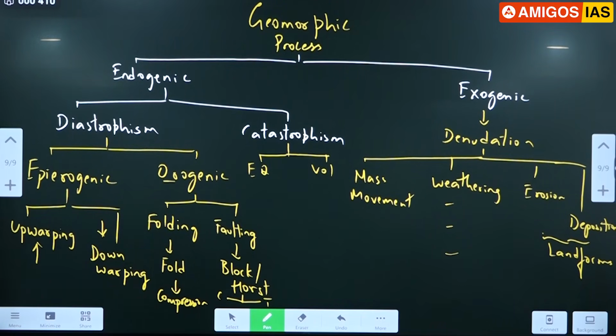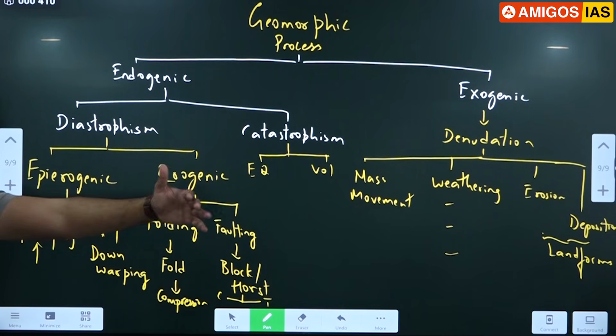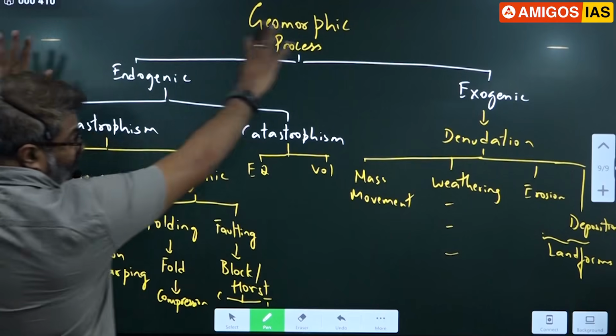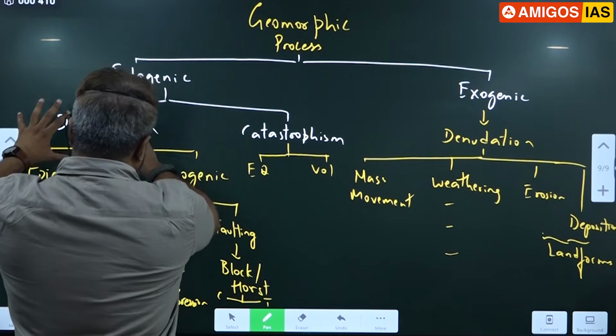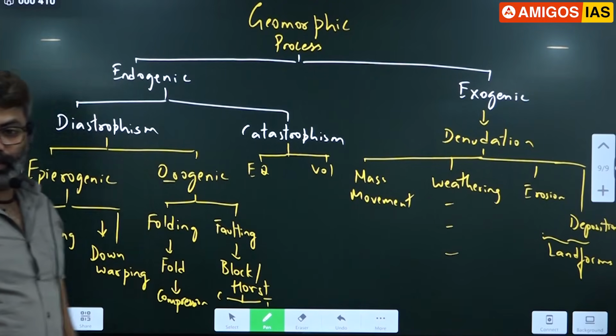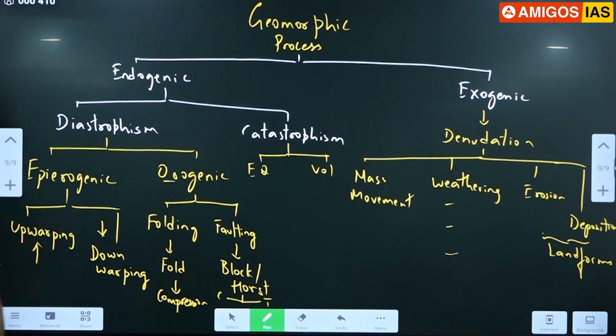So in the exam, if they ask you to describe various geomorphic processes on the earth's surface, then you have to talk about both endogenic and exogenic, writing two lines for each. Because they are asking for 150 words or 250 words, you don't have to write more about anything. You have to write two lines for each. This diagram, this flowchart, will help you to remember that.